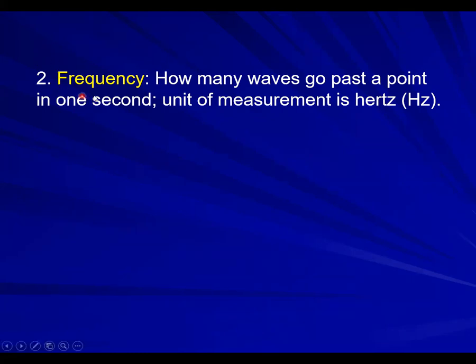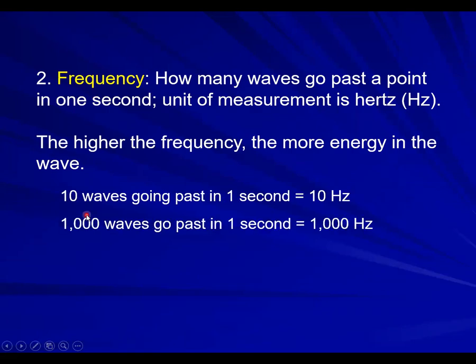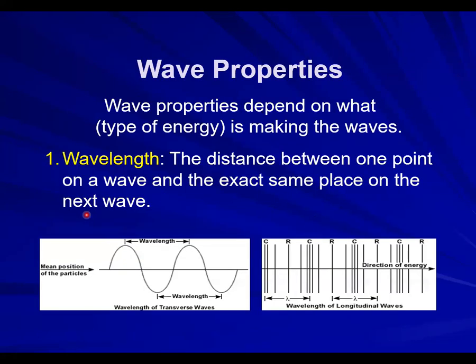So for example, if I told you that in this wave, it passed through 10 seconds, and I want to know its frequency, all you have to do is count how many waves we have. From here, this is called the start point, up, down.